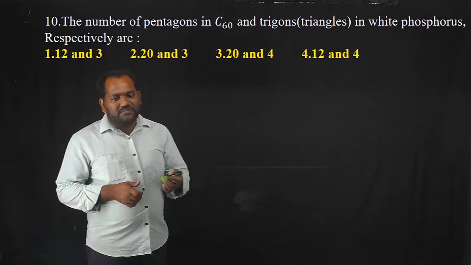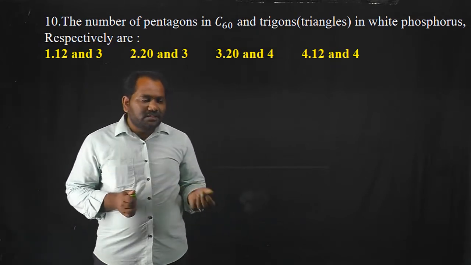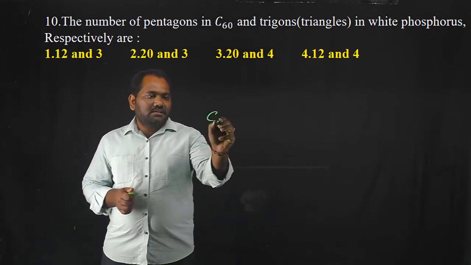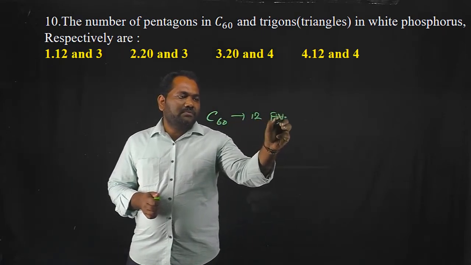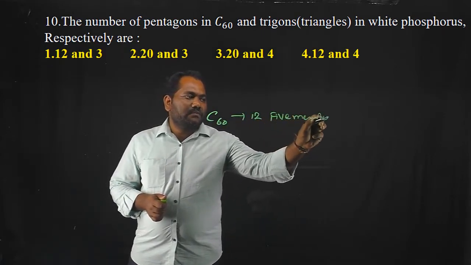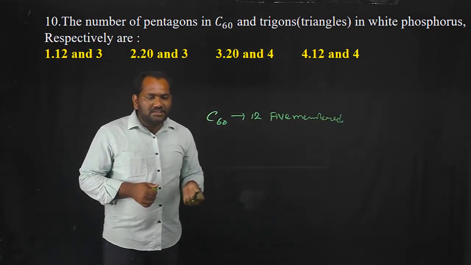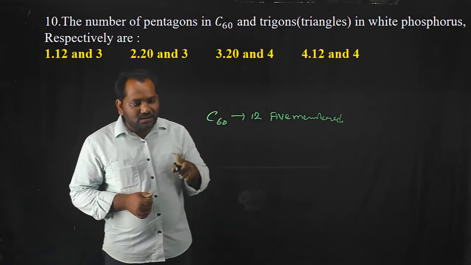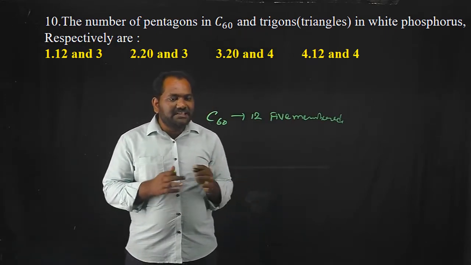Okay, the number of 5-membered rings or pentagons in C60 and the number of triangles or trigons in white phosphorus. Already in the previous question we discussed that C60 is one type of fullerene. The C60 fullerene contains 12 5-membered rings. So according to this, the correct options are either 1 or 4. The second and third options are eliminated.